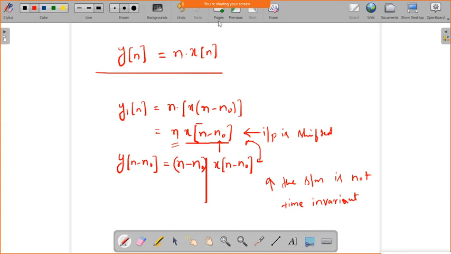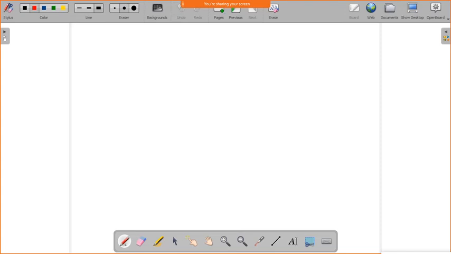So, next you try to do the linearity property. Whether it possesses linearity or not? It possesses, sir. Okay, we will check it once how it happens. The output is equal to n into x of n.